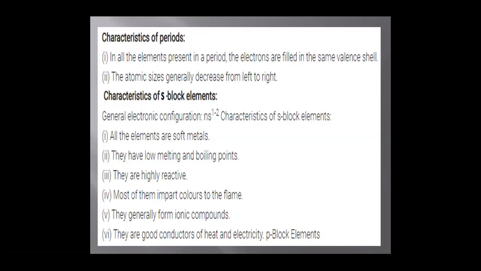All the elements of the S block are soft metals. S block elements have low melting points and boiling points. S block elements are highly reactive. Most of these elements can impart color to the flame. Generally, they form ionic compounds. S block elements are good conductors of heat and electricity.